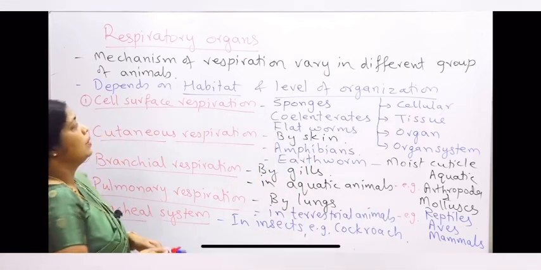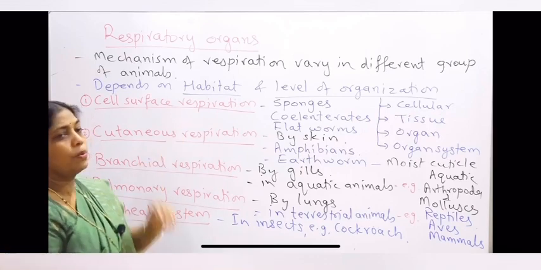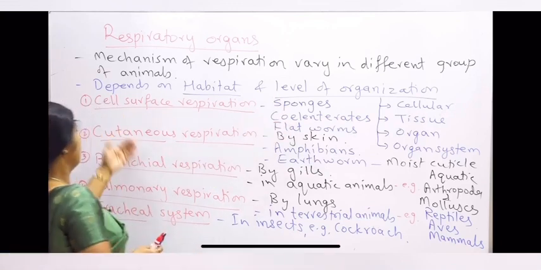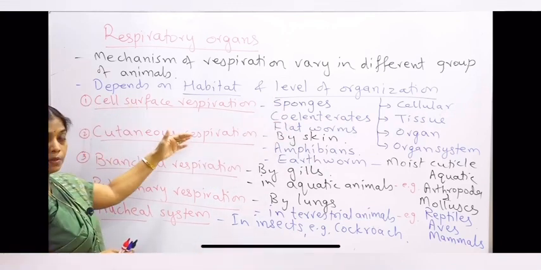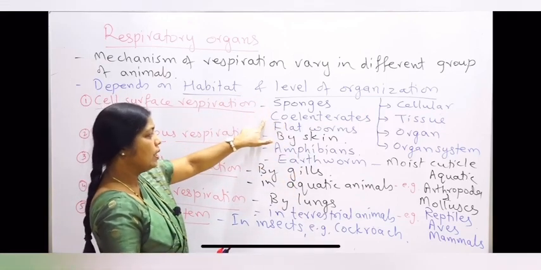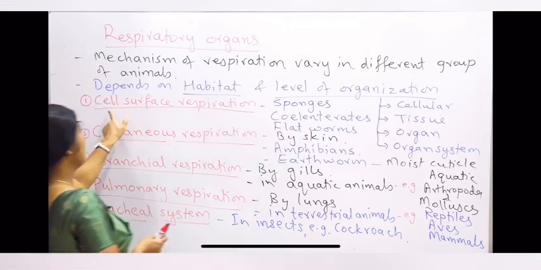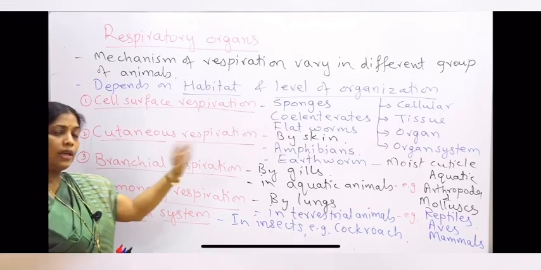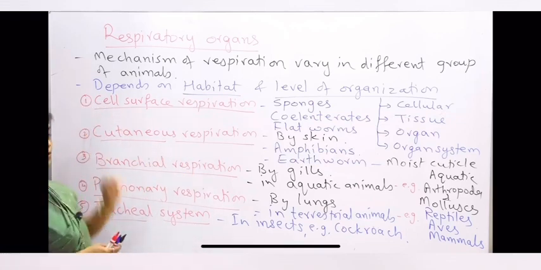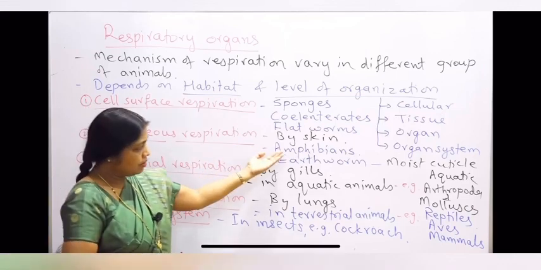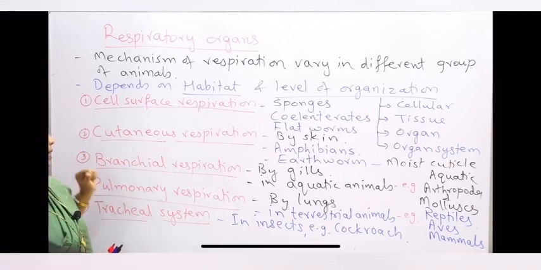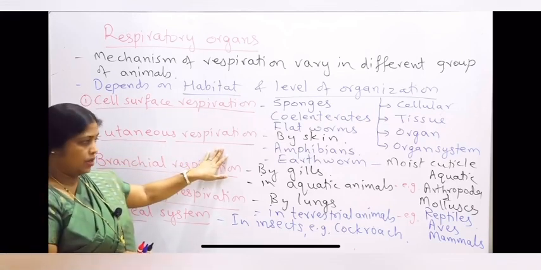So we have seen that the respiratory organs vary in different groups of organisms depending on habitat and level of organization. If the cell surface is used for respiration, like in the lower invertebrates such as sponges, coelenterates and flatworms, the exchange of gases occurs by simple diffusion across the cell surface. Now in some amphibians and earthworm, skin is used for respiration, and if the respiration occurs with the help of skin, it is called cutaneous respiration.